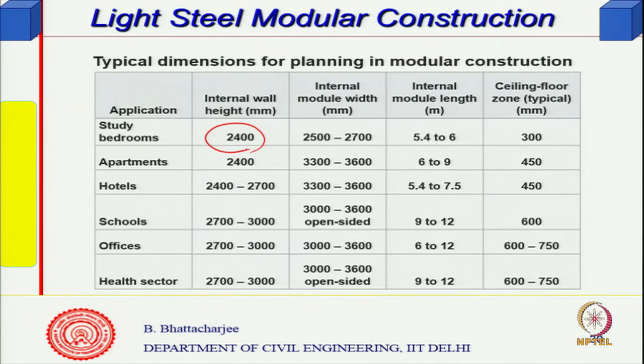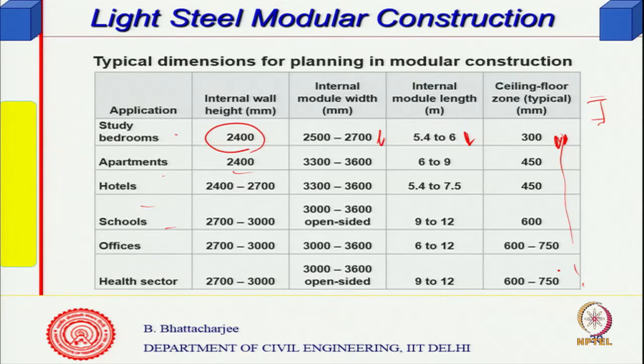Internal wall height could be 2000 in studios, bedrooms, apartments, hotels and so on. Width of the module, internal module length and ceiling-floor zone, typically in millimeters; ceiling and floor height could be something of this kind.